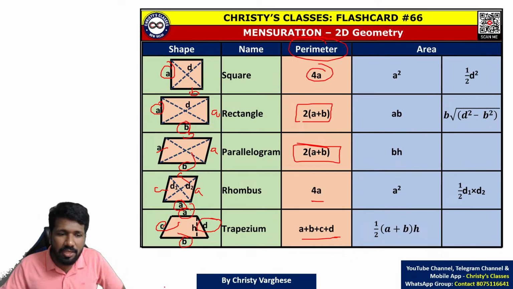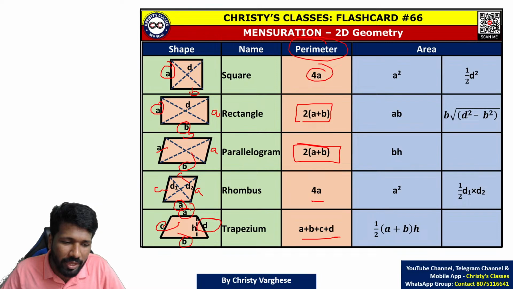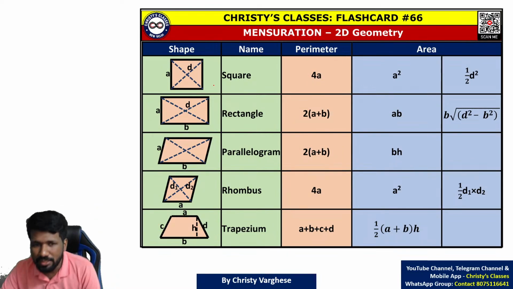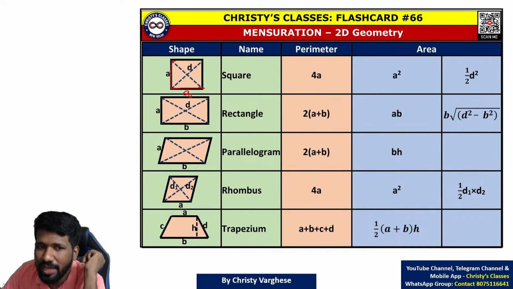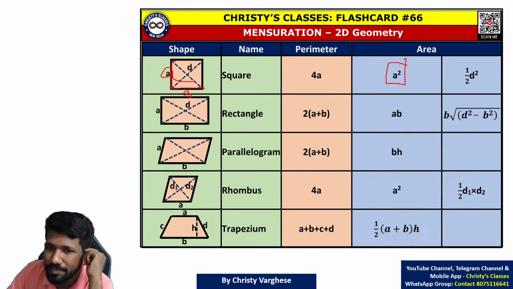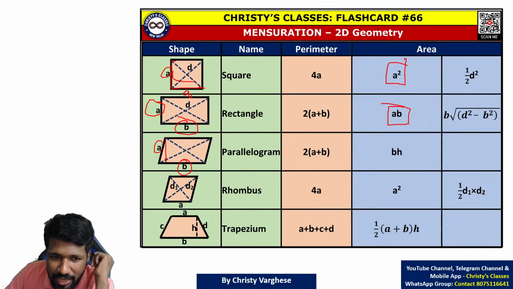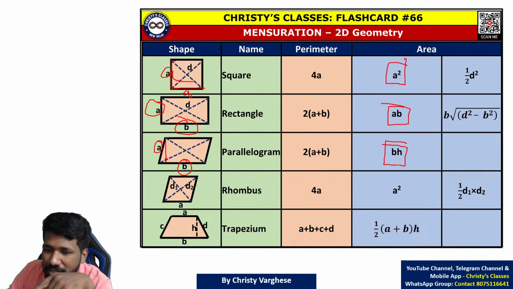For a square, and for all these polygons, you can say the area is base into height. Base is a, height is a, so a square. Base is b, height is a, so a into b. Base is b, height is h. This a is not the height. So base into height is the area for all these shapes.